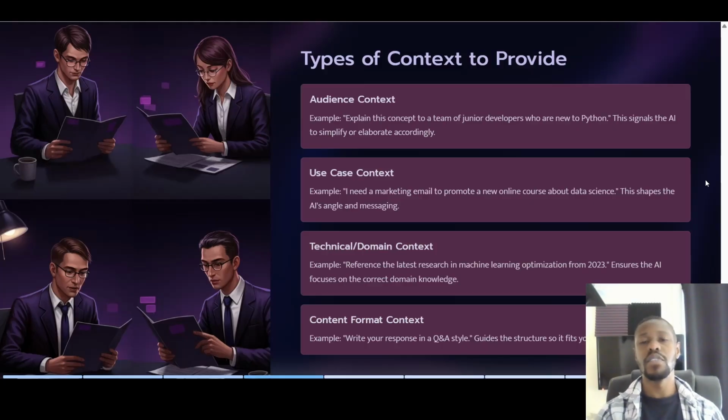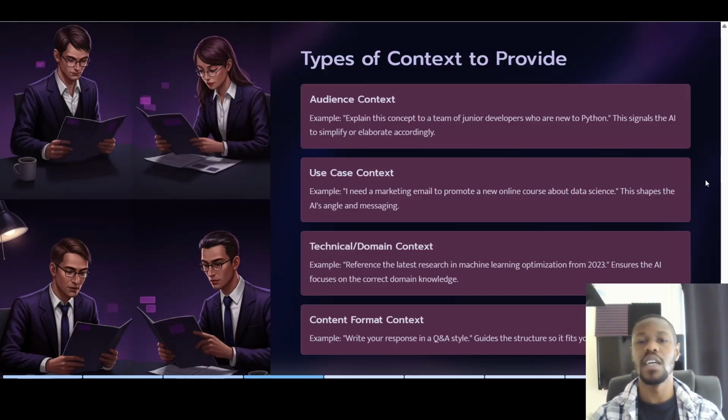So there's different types of context which we can provide. Firstly, audience context. And here's an example. Explain this concept to a team of junior developers who are new to Python. This signals the AI to simplify or elaborate accordingly. Use case context. Here's an example. I need a marketing email to promote a new online course about data science.